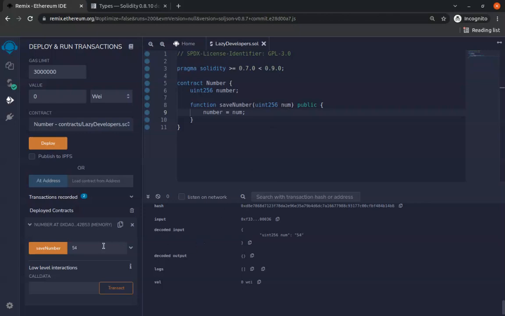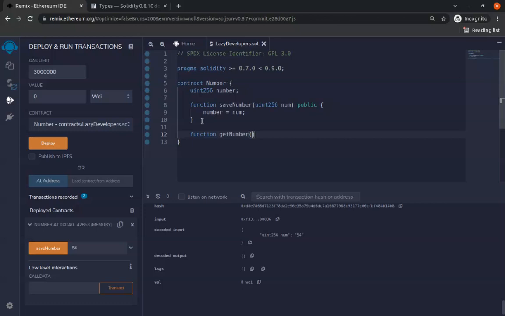So you see, guys, we've been able to save our number, but there's no way currently we can get it, apart from this place where we could just see that okay, this works. So let's write a getter function. Let's write a function that's called function get number. Function get number doesn't accept any inputs.